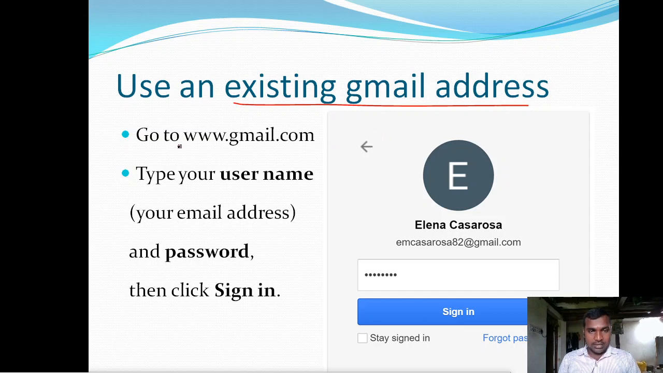At that time, directly go to the Gmail website, www.gmail.com, and type your username here and click on sign in, and then enter the password. This is the username and this is the password, and click on this sign in button. Then your Google welcome page will be open.